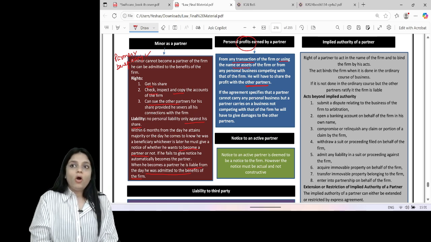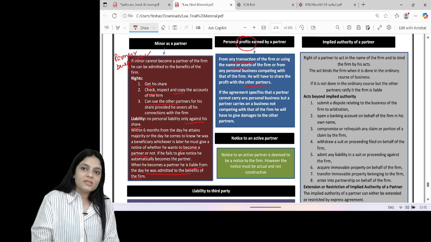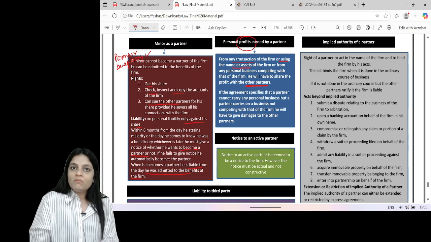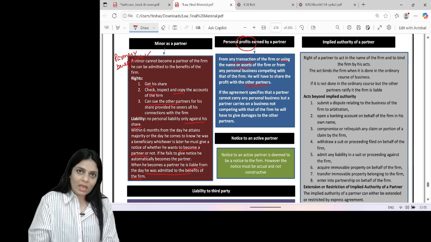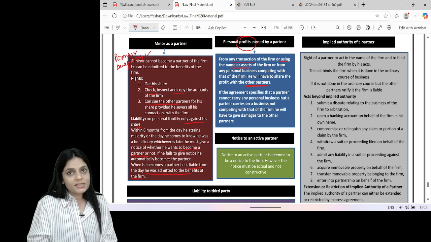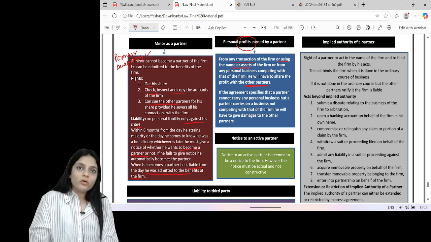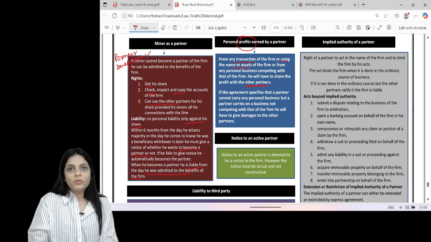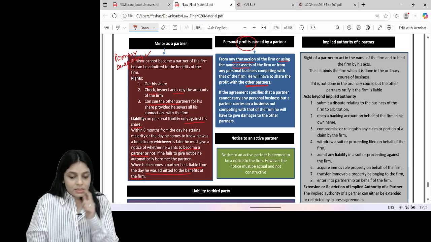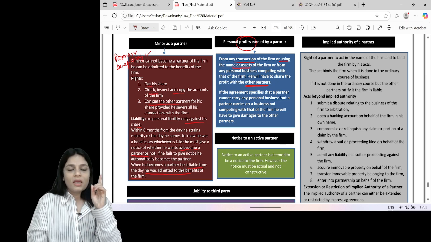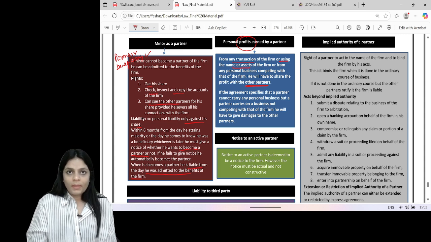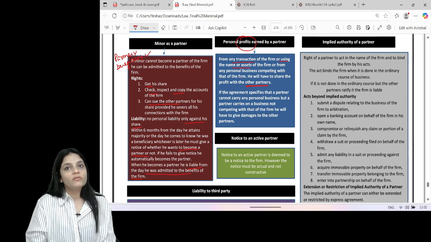Or let's say a partner is carrying on a personal business which is competing with that of the firm, he must give a share of it to the other partners. Now, the next question: can the agreement say that a partner cannot carry on any personal business? Yes, because you are getting remuneration for doing the firm's work, so we can stop you from doing the same business as that of the firm. If a partner still carries on a personal business that is not competing, he is not liable to give profits. But because you have breached the contract, you are liable to give damages.